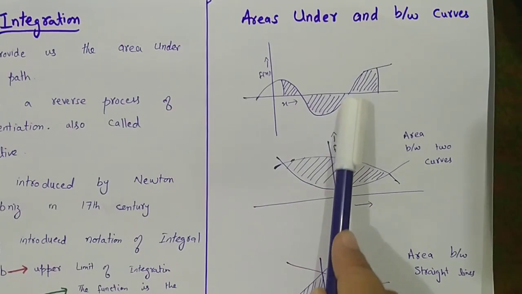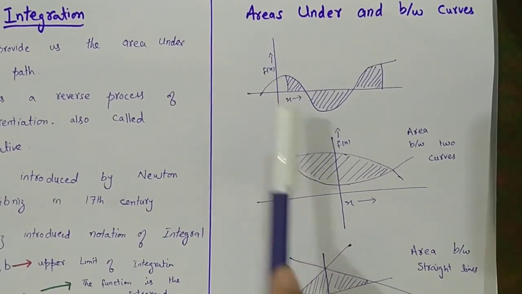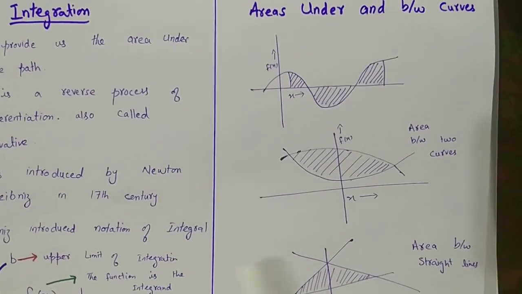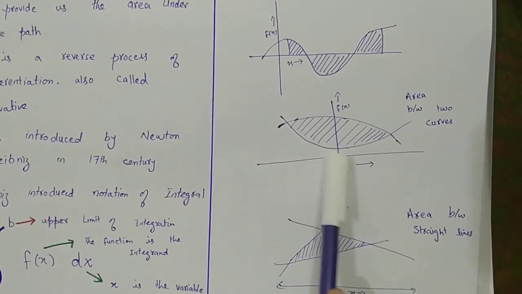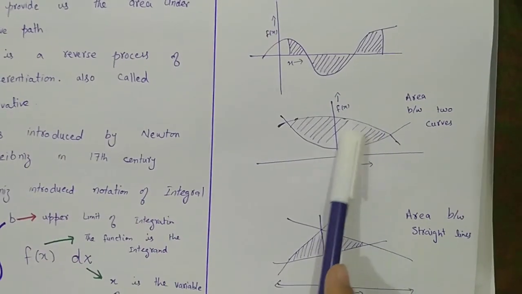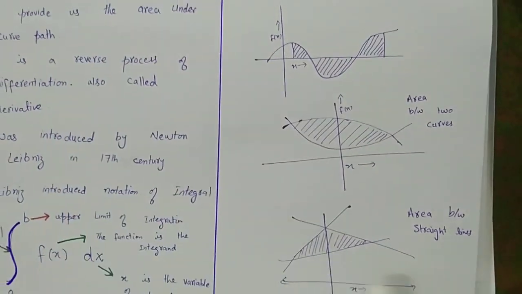This very complicated example, where we have the area in three portions, we can calculate easily with the help of integration. If we have two curves, one curve is this, second is this, and we want to calculate the area in between, we can calculate it with the help of integration.